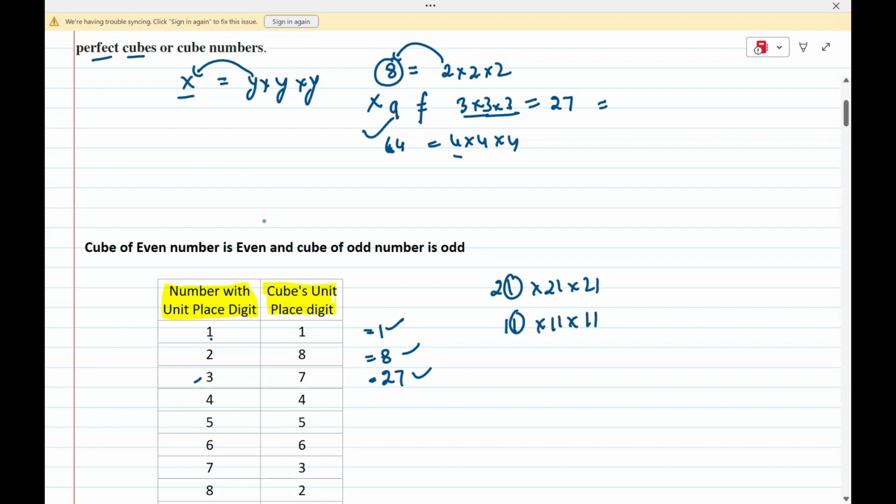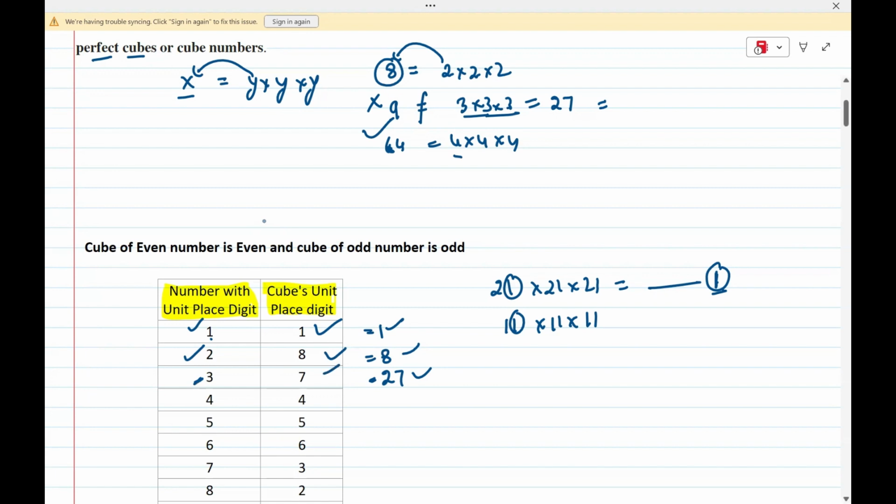If I cube it, whatever the answer comes, I don't know the answer, but for sure the last digit is going to be 1. So if our original number has 1 in its unit place, its cube will have 1 in its unit place. If the number has 2, its cube will have 8 as its unit place. If 3, 7 and so on.